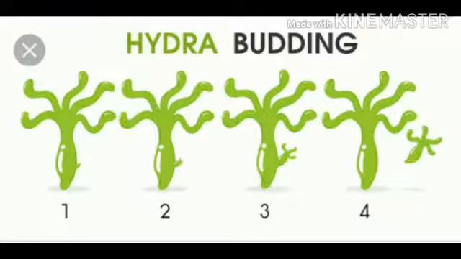The next method in asexual reproduction is called budding. As you have seen the bud in a flowering plant, the bud can be converted into a flower. A bud can be produced by the hydra from the side of its body. It develops, and after complete development it detaches the bud from its body, and after some time this develops into a young hydra. This is how budding is done in the hydra.